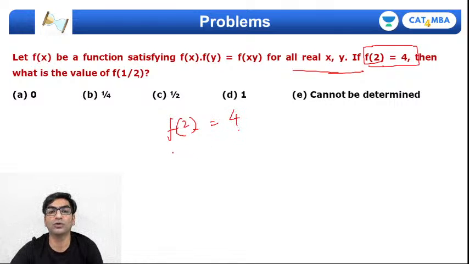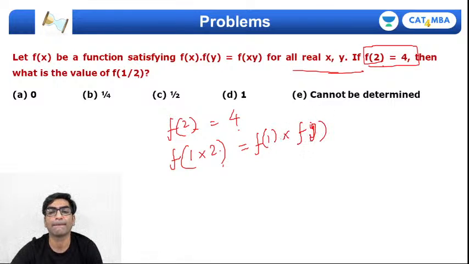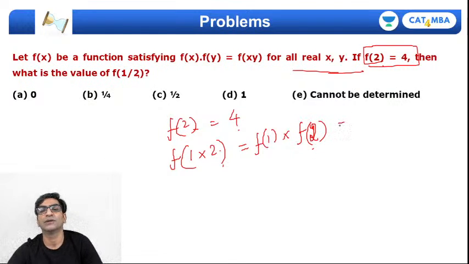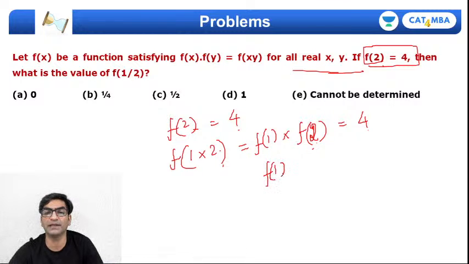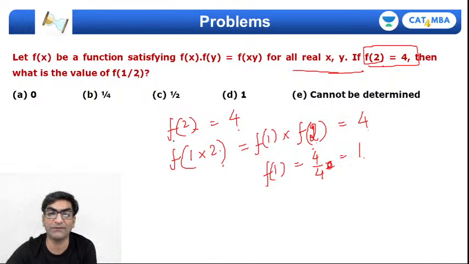So I can write f of 2 को लिख सकता हूँ f of 1 into 2, और f of xy is equal to f of x into f of y, है ना. तो ये हो जाएगा f of 1 into f of 2, but it will still be equal to 4, and I also know f of 2 is 4, so which means immediately I'll get f of 1 as 4 upon 4, which is equal to the value 1, है ना. तो मतलब मैंने मुझे क्वेश्चन में f2 दिया हुआ था, मैंने f of 1 निकाल लिया,